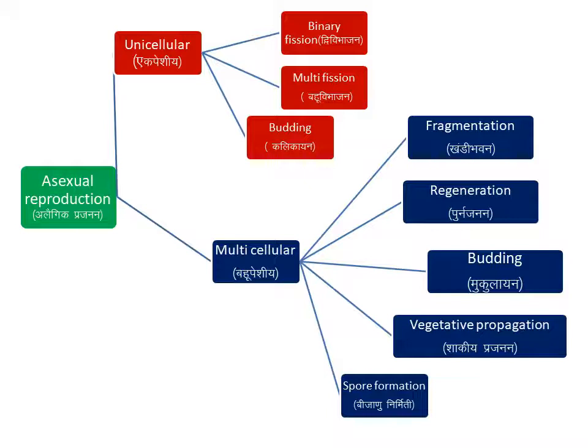Vegetative propagation is not observed in animals, it is only observed in plants. Plants reproduce asexually through their vegetative parts. I repeat, plants reproduce asexually through their vegetative parts. Hence, the new plants formed are genetically identical to their parents.